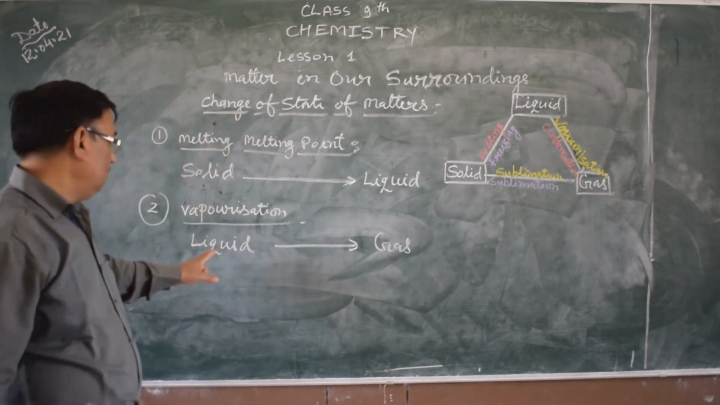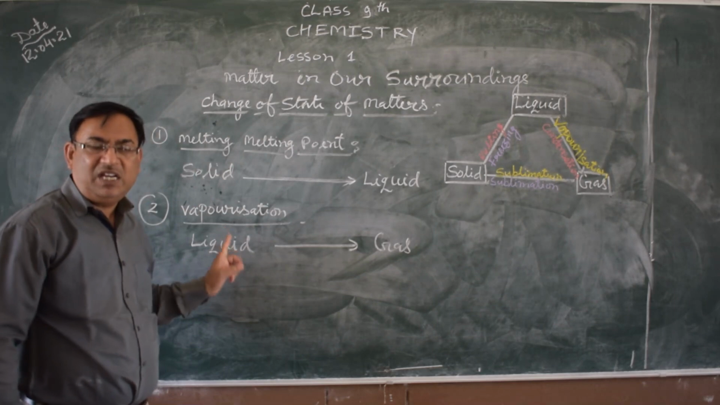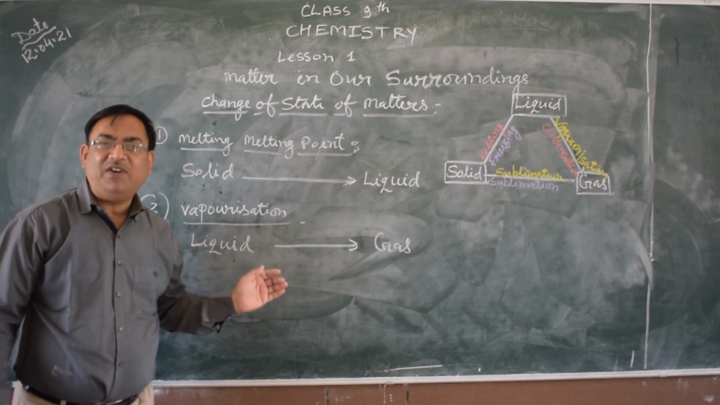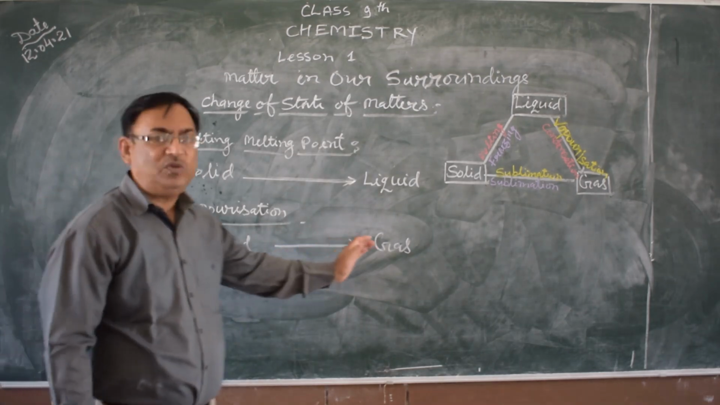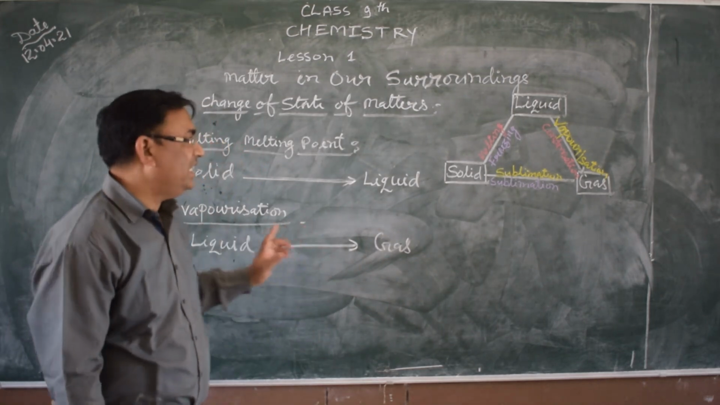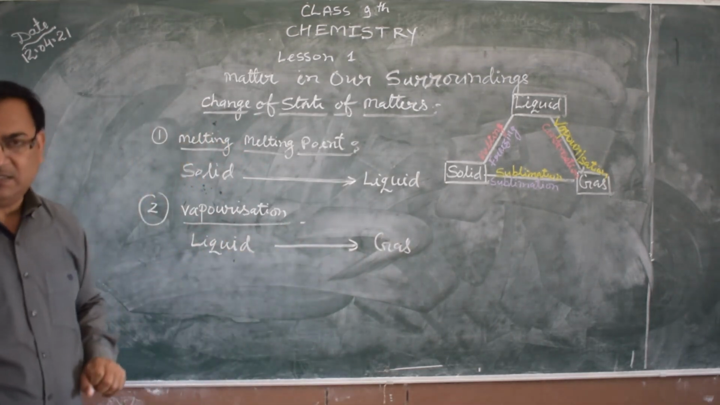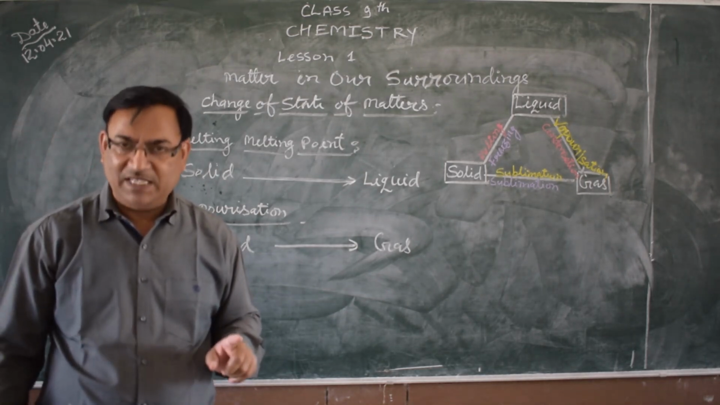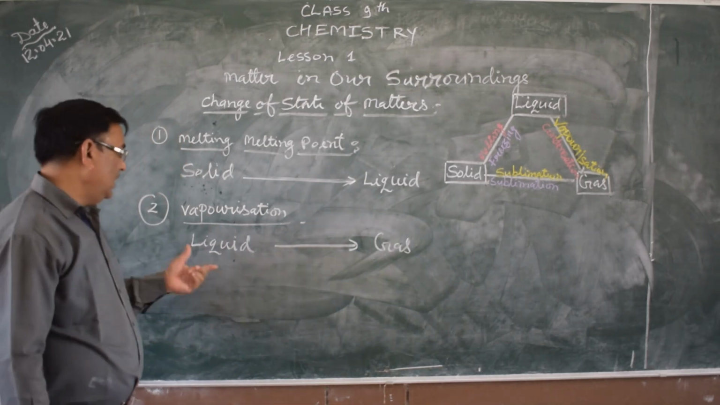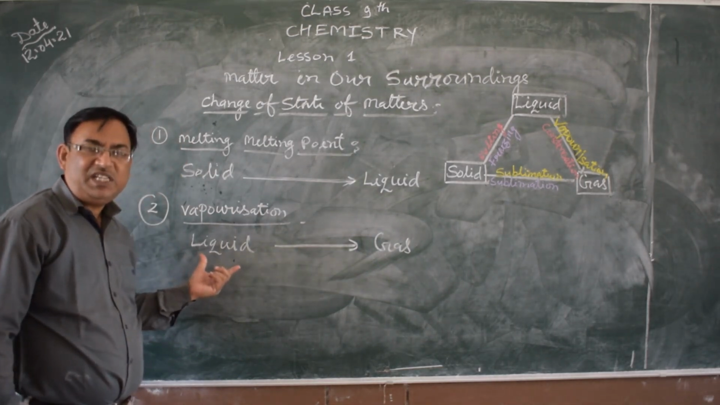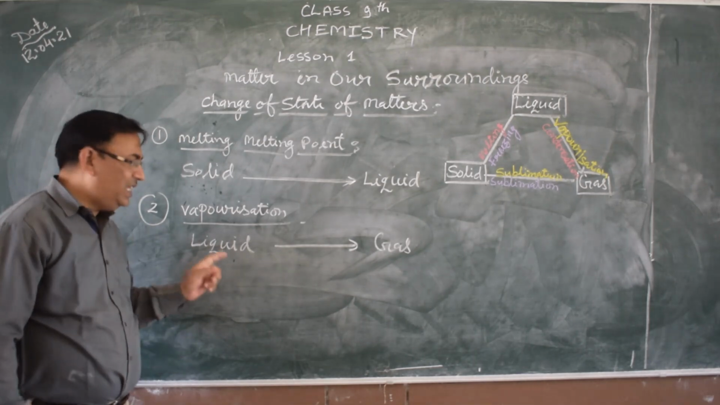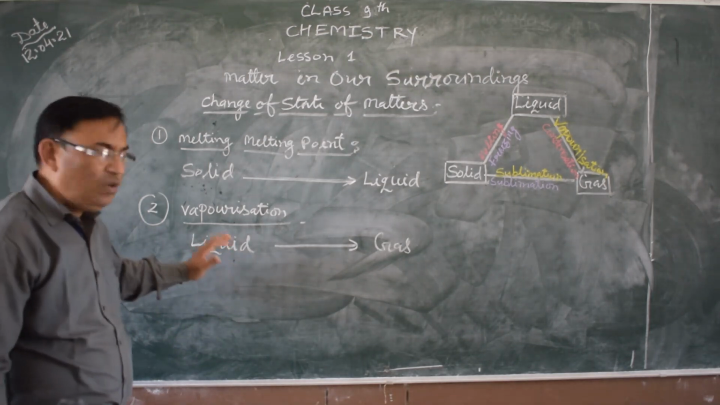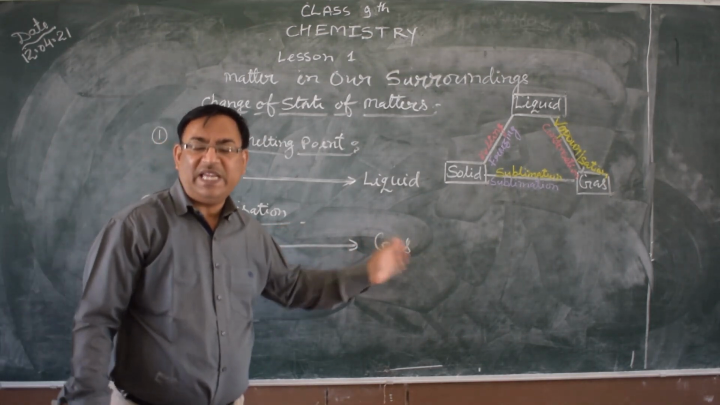When we give heat energy, the liquid form of matter slowly changes state and at last converts to gaseous state. That change is called vaporization. For example, water is naturally in liquid state. When heat energy is given, the liquid water slowly changes into gaseous form.